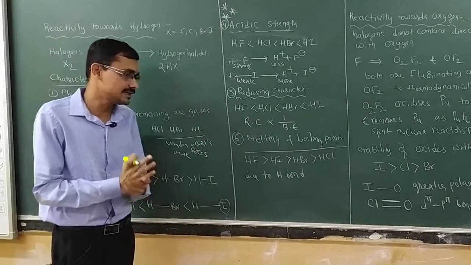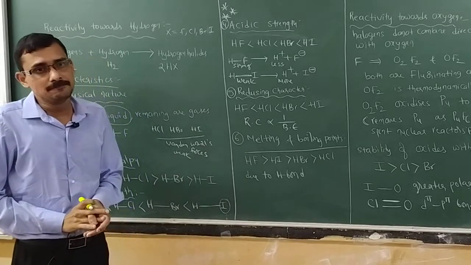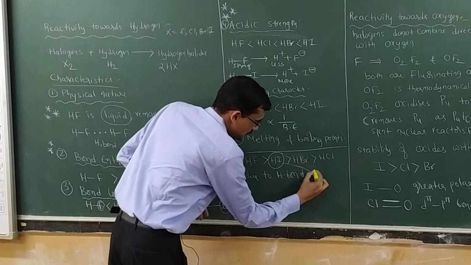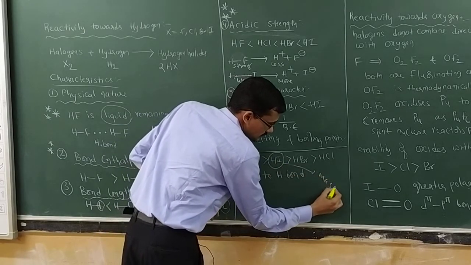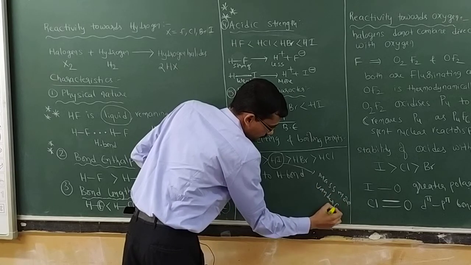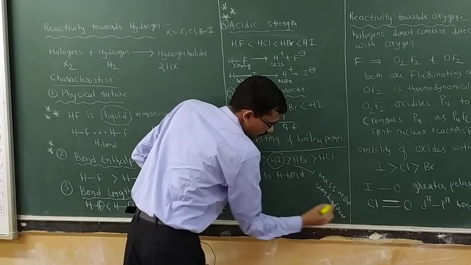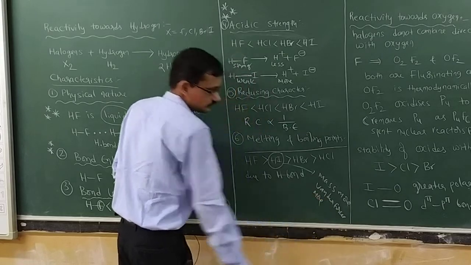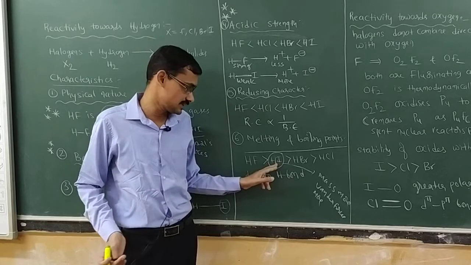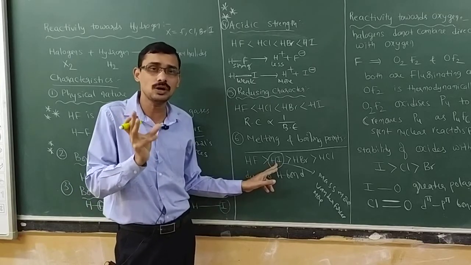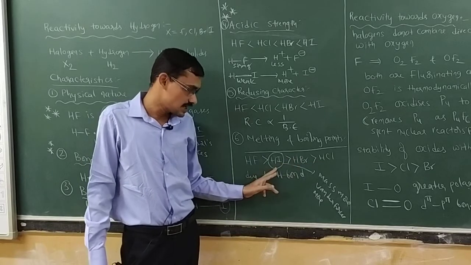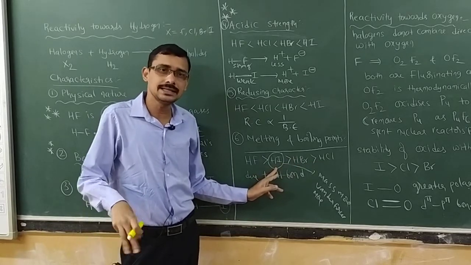Isn't it? Finally, we will take melting and boiling points. If you observe, melting and boiling point depends upon what actually? Mass. If mass is more, Van der Waals forces will also be more. Compared to HI, HBr and HCl, which has the higher molar mass? HI. Because of this, it has more Van der Waals forces. So compared to HBr and HCl, HI has a higher melting and boiling point.